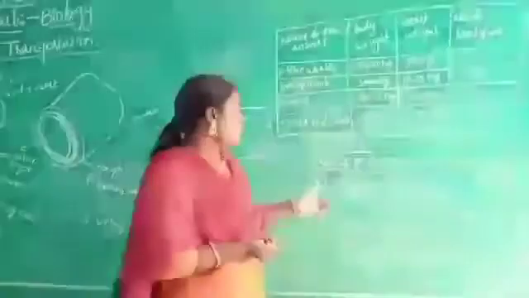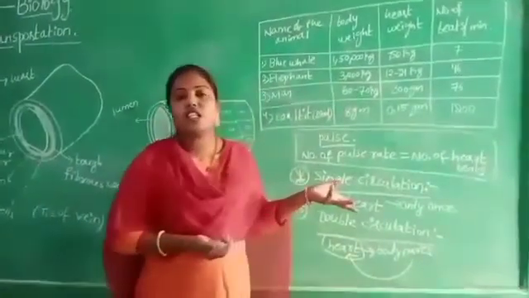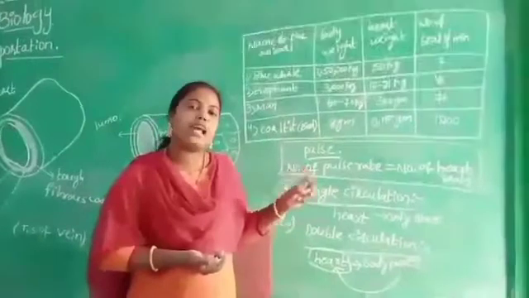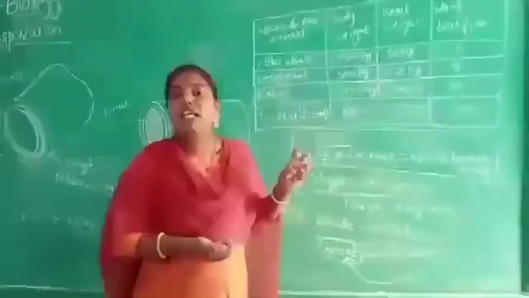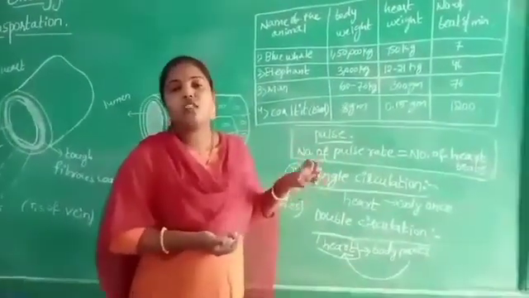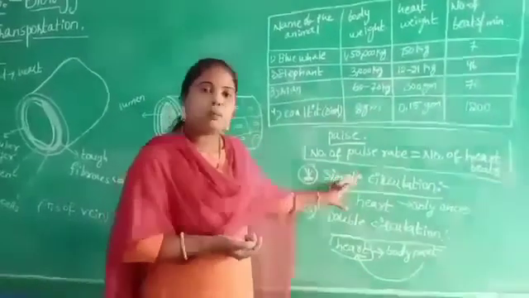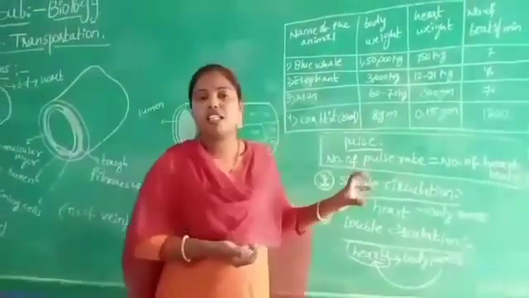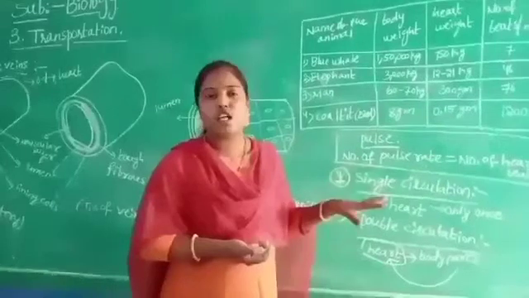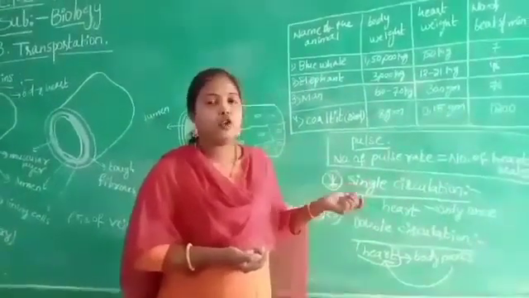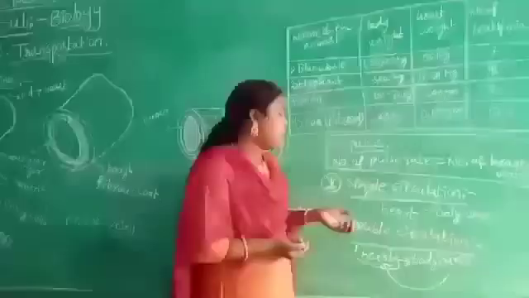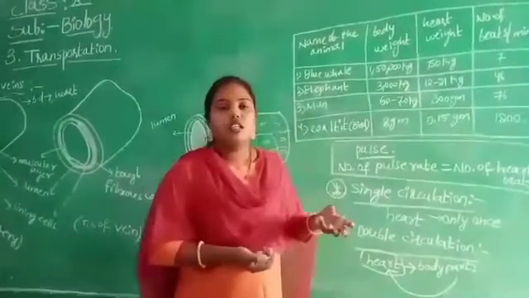Very important: what is called single circulation? If the heart receives blood only once to complete the cycle, that is called single circulation, which is present mostly in unicellular organisms like amoeba and paramecium, which maintain the diffusion process. But what happens in double circulation? Children, for example